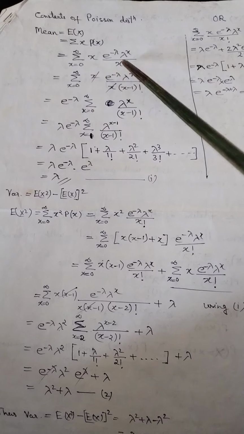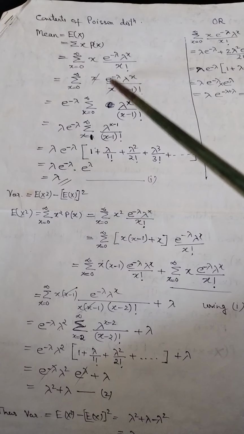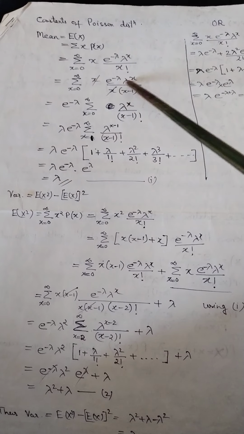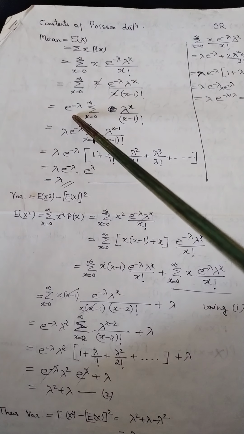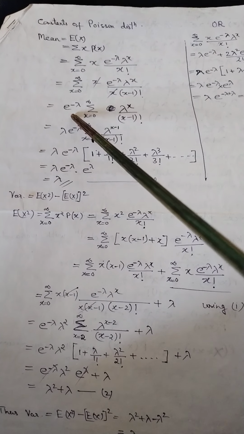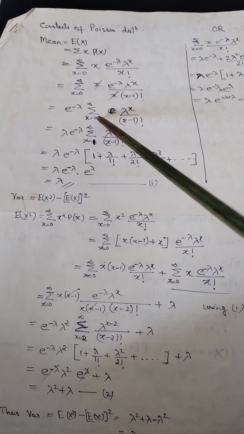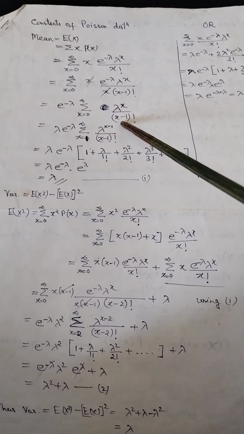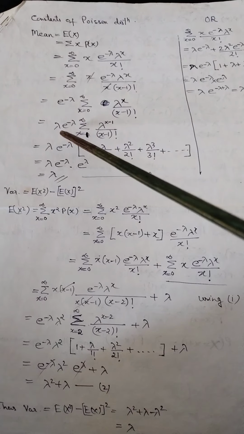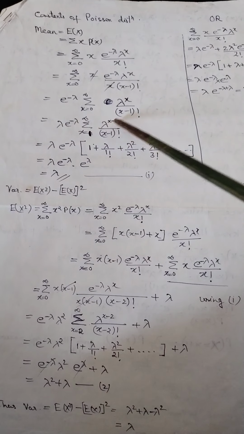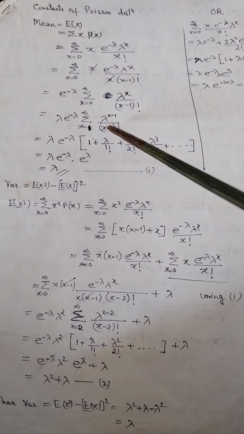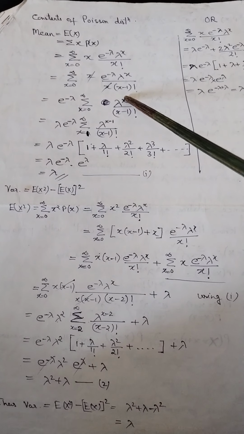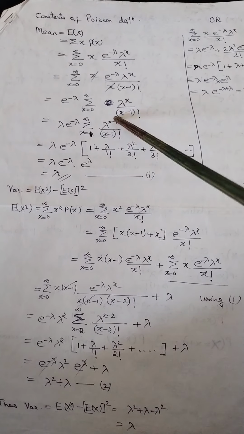Now let's cancel this x, so we split this way: x minus 1 factorial. Now x will cancel, so in the next step we write e raised to the power minus lambda outside, because no x term is there, so we can bring it outside. Then the summation goes from 0 to infinity, and what is left is lambda raised to the power x over x minus 1 factorial. Now we need to expand this. So before that, let me make it the same: in the denominator it is x minus 1, so here also we put x minus 1, so that it matches.